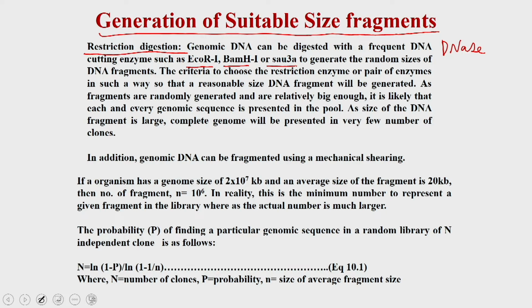The idea of using any of these enzymes, either individually or in combination, is that you want to have fragments of suitable size.